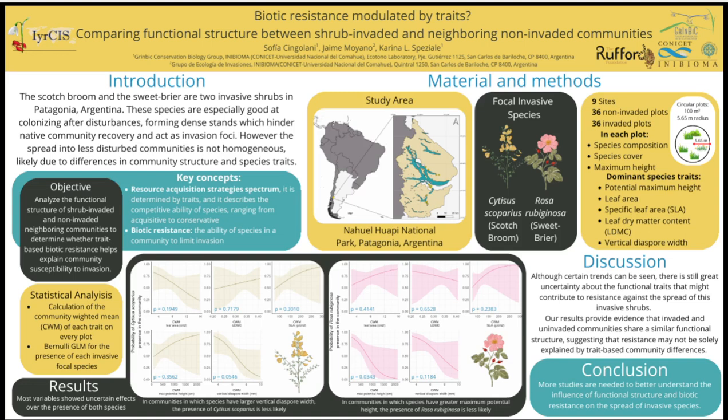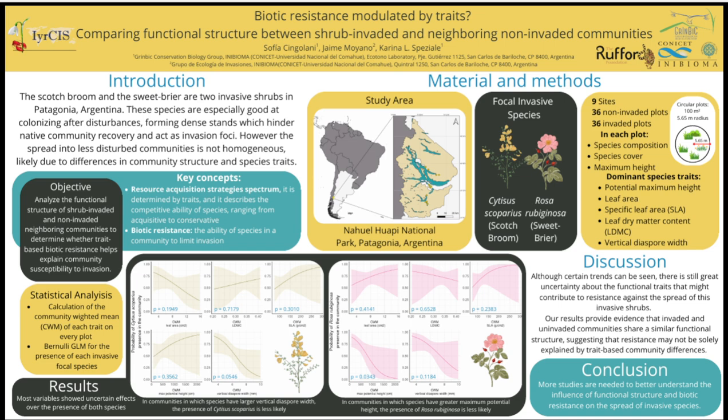In order to assess the differences between invaded and non-invaded communities, we calculated the community-weighted mean of each trait in each plot as the mean value across all species present weighted by the species' relative abundance. With this data, we fitted one Bernoulli linear model for the presence of each focal species.